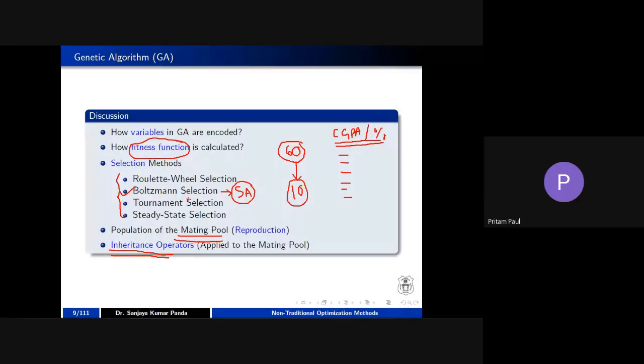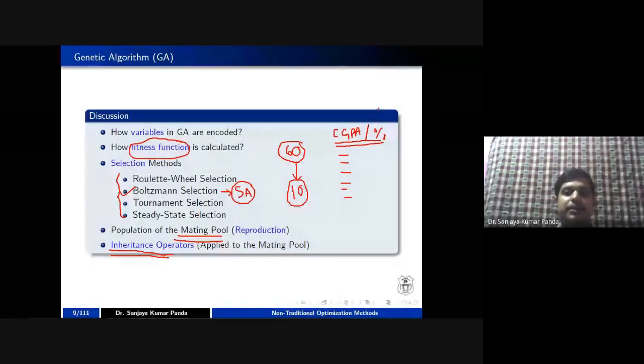And sir, the fitness function: you are telling that 60 students are in a class, and out of this, 10 students are of good quality. So we have taken the 10 students, now CGPA or percentage can be called your fitness function.